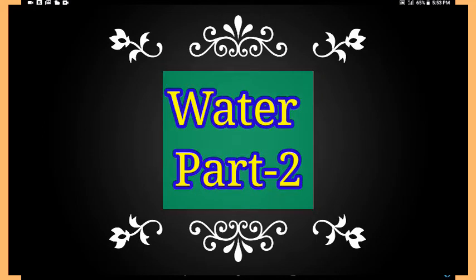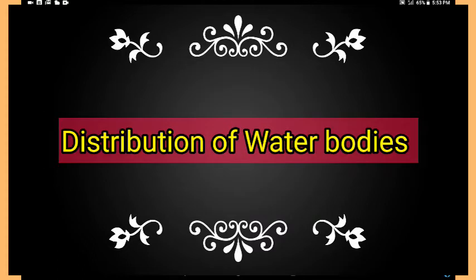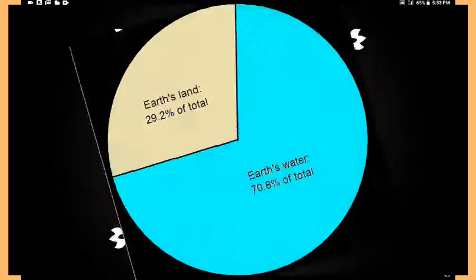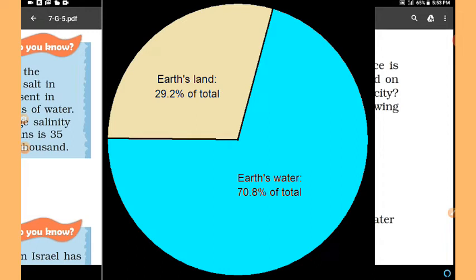Good morning, students. Today we are going to start the second part of the chapter Water, and in this video we'll discuss the distribution of water bodies. So let's start. We all know that 3/4 of the earth's surface is covered by water. Now see this pie chart.